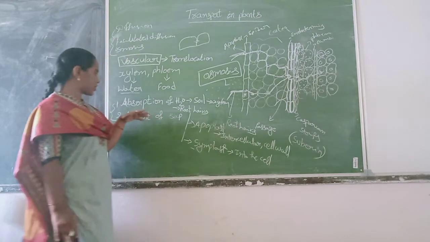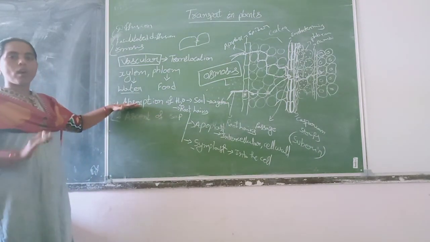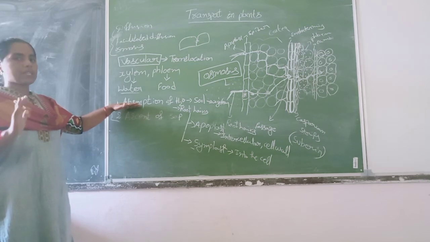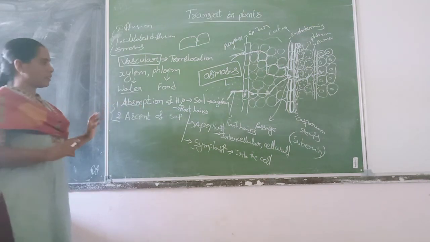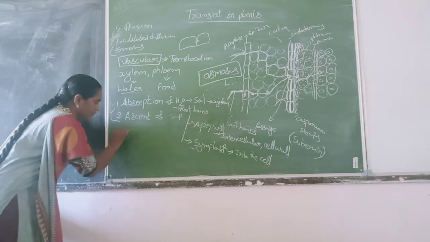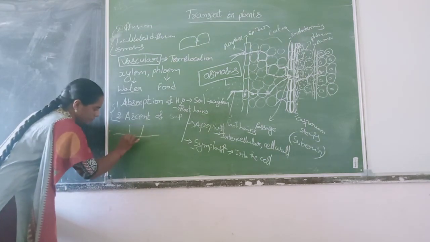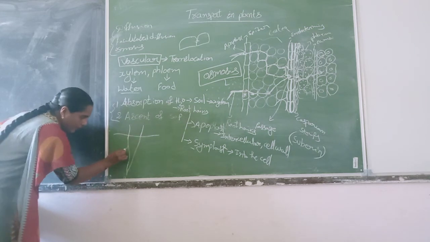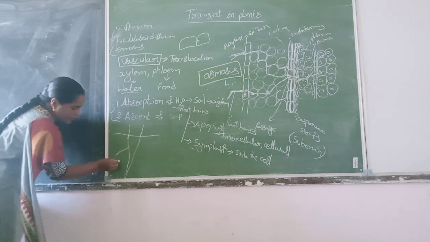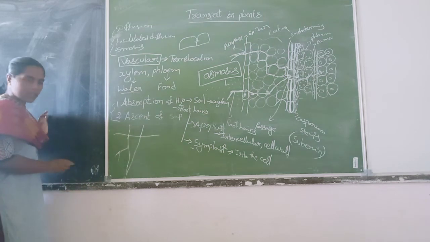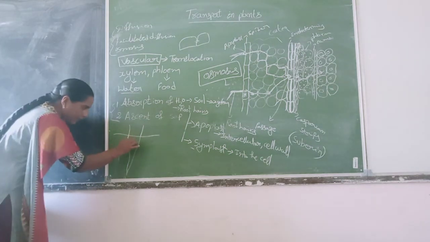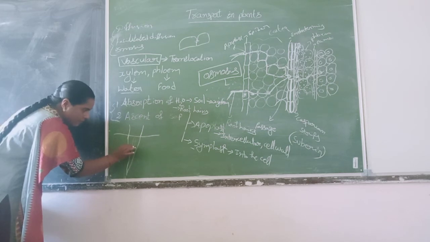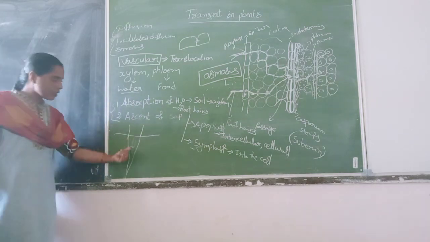So after completion of absorption, water reached up to the xylem cells. Okay? See here, if this is the root hair, from the soil water is absorbed into the root hairs, and now water has entered into the xylem of the root.